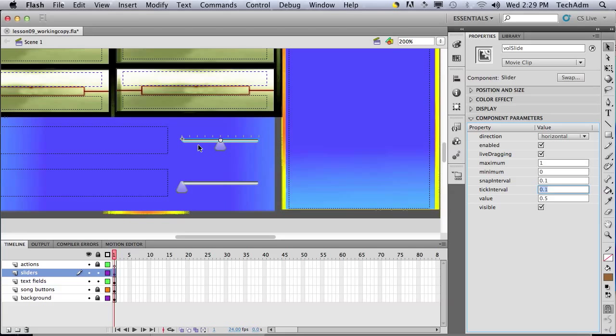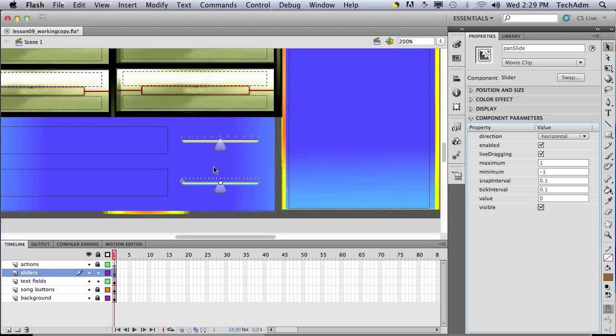Next, we do the same thing for the pan slider. You put live dragging, and you put 1, -1, 0.1, 0.1, and 0. So 1, -1, 0.1, 0.1, 0. Okay, so that's it, and notice that the settings are changed there.